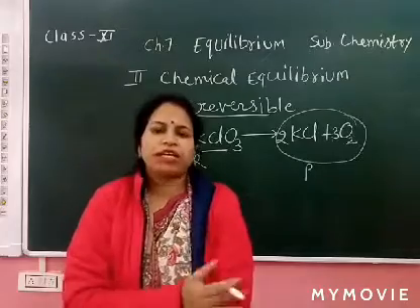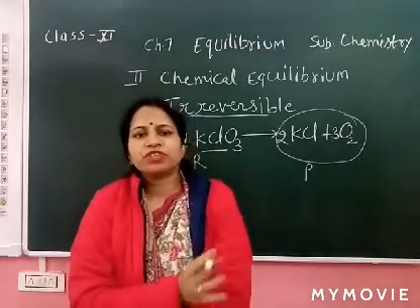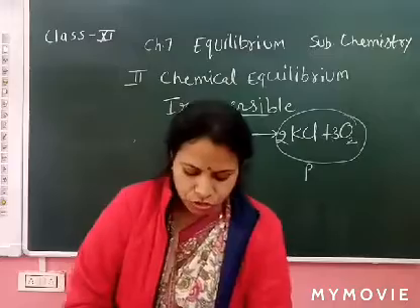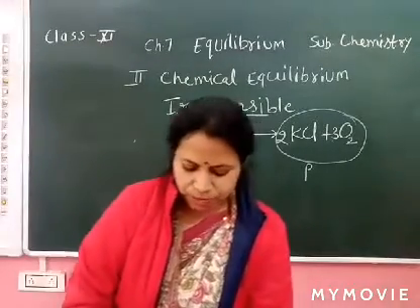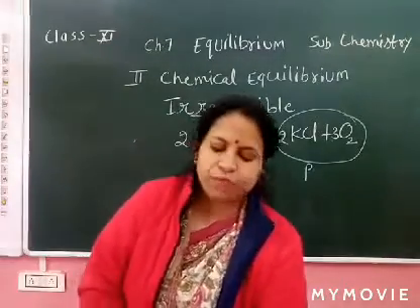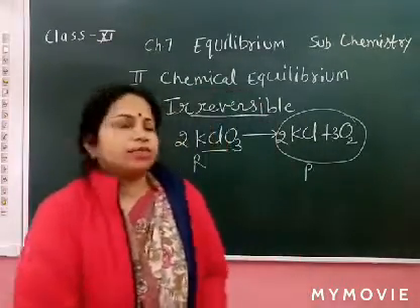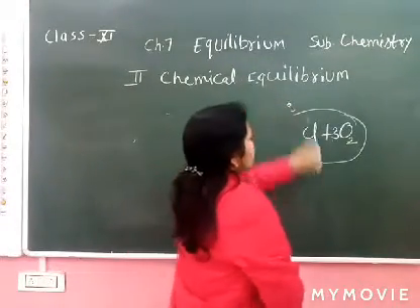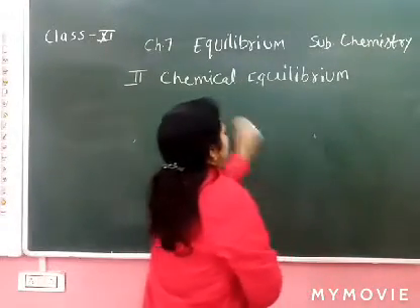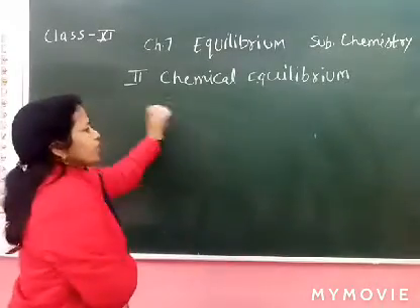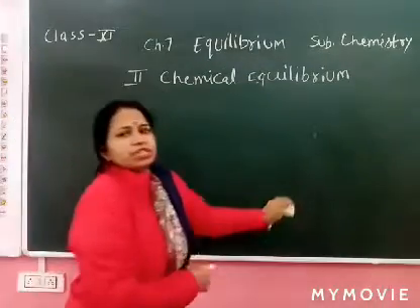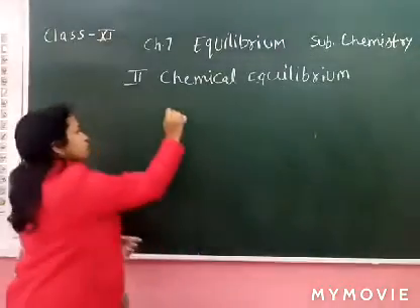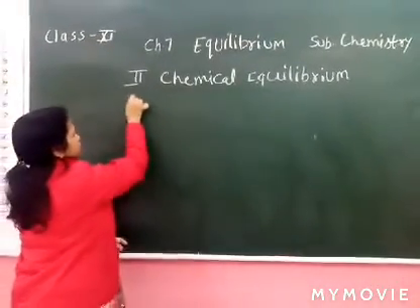The definition is the same as for physical equilibrium, only here it is a chemical reaction. So there are examples which explain the chemical equilibrium state. Now, first example: how to check there is an equilibrium state in a chemical reaction. So there are some measurable quantities.